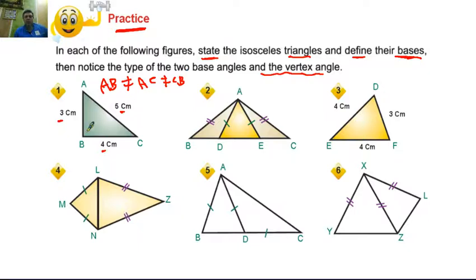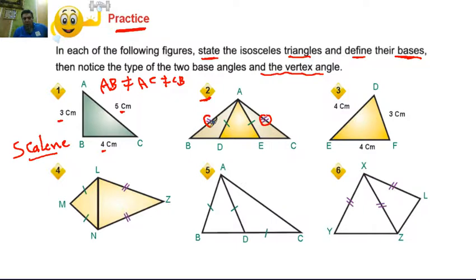Then the three sides are different, so this triangle is a scalene triangle.